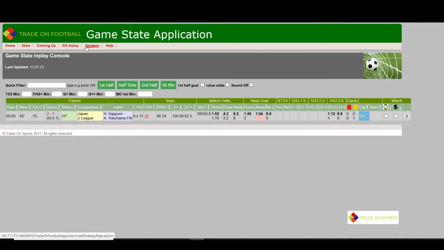So we can look at a live game here at half time, which is quite interesting. 2-1 to Sapporo at Yokohama, and we have a high rating here for fourth goal, 16 sample rate. In circumstances like this, the first thing you want to be doing is looking at what the price is offering. Well, you've got 100% reading, so it's a little bit difficult. 1.12 at half time for a further goal is low. It's unlikely to be above 1.6 around about 70 minutes, which is this kind of marker that I set for having potentially any value in the trade.